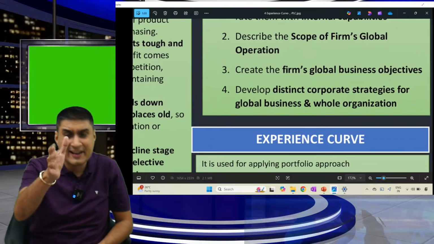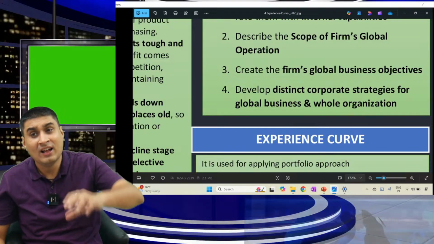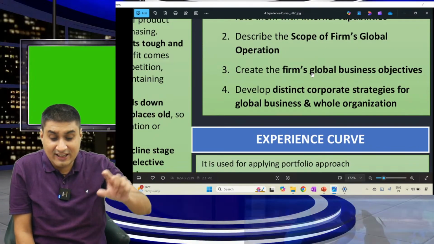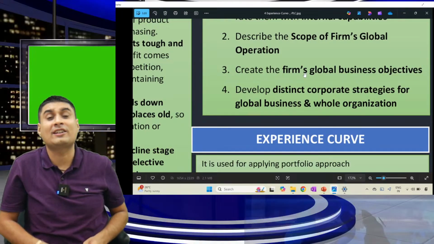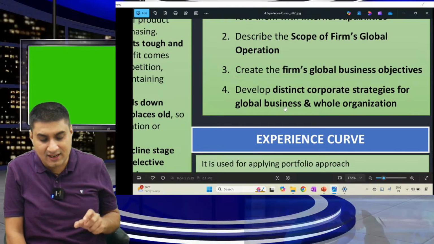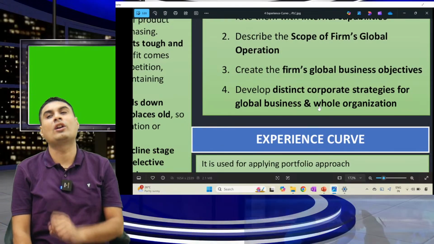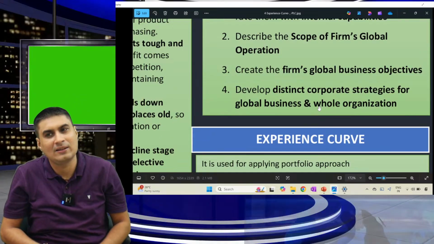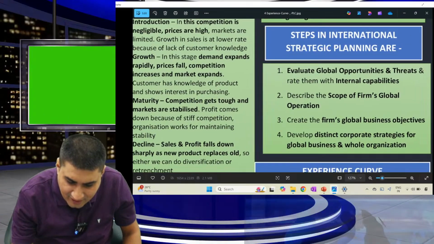Third, create the firm's global objective. This is the total scope; this year, how big will you become? This year, how much sale? 100 crore. And develop different strategy for global business and the whole organization. For global business, I will do this; for the whole organization, I will do this. Simple, very simple. Every company.